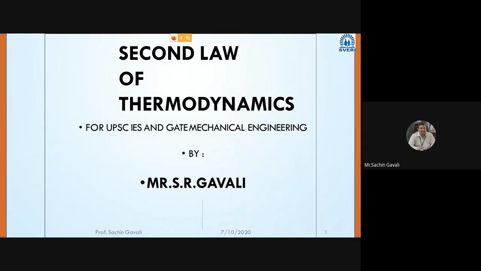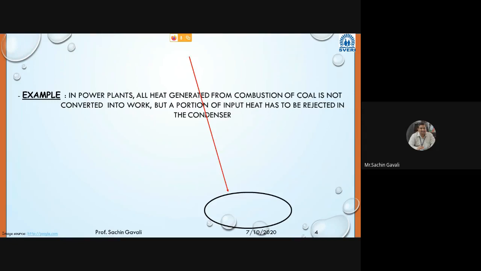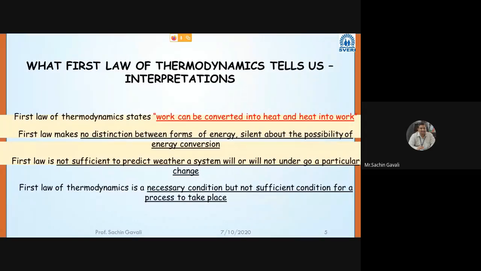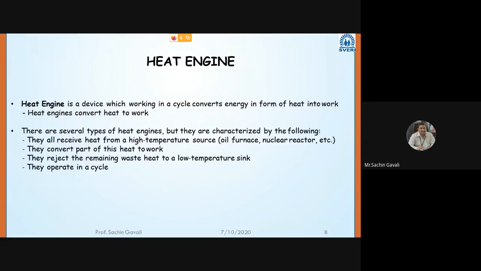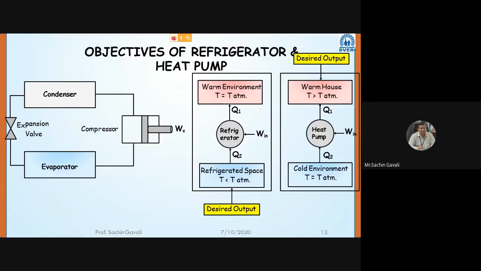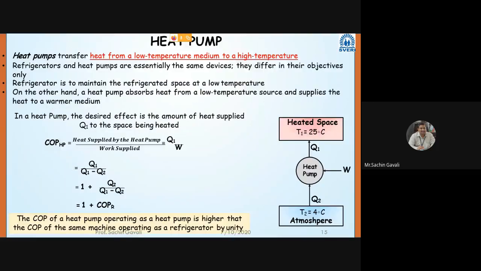So in the last lecture, I think we started the numericals on the second law of thermodynamics. That is, numericals on heat pump, refrigerator, then process inequality, then heat engine, Carnot heat engine. That kind of numericals we completed in the previous lecture.